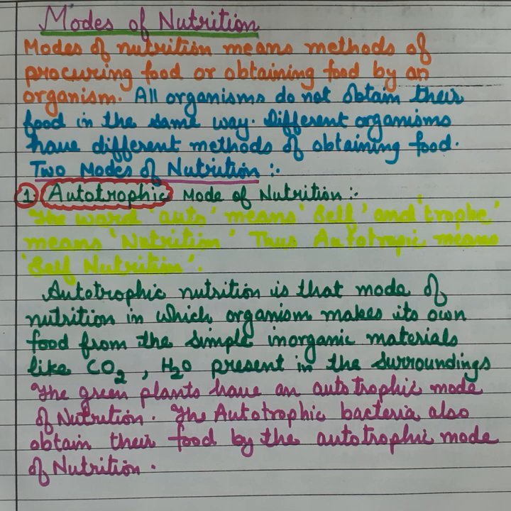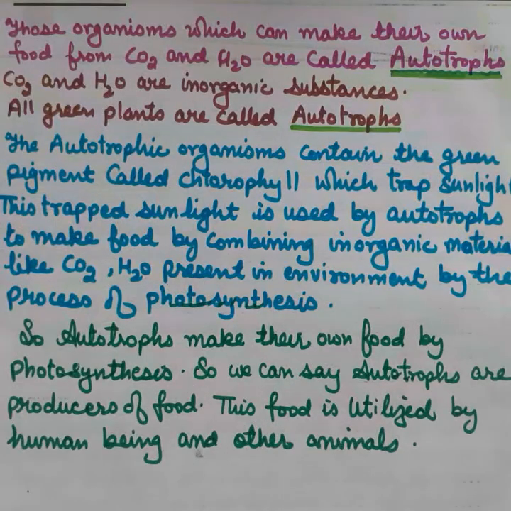Autotrophic nutrition is that mode of nutrition in which an organism makes its own food from simple inorganic materials like carbon dioxide and water present in our surroundings. The green plants have an autotrophic mode of nutrition. Autotrophic bacteria also obtain their food by the autotrophic mode of nutrition.